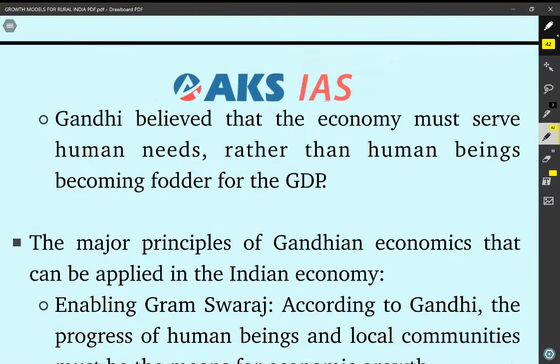Next, Gandhi believed that the economy must serve human needs rather than human beings becoming fodder for the GDP. Okay, so he says that economic progress, growth, and development should ultimately be able to serve human needs rather than just treating humans as a means to achieve some economic growth.